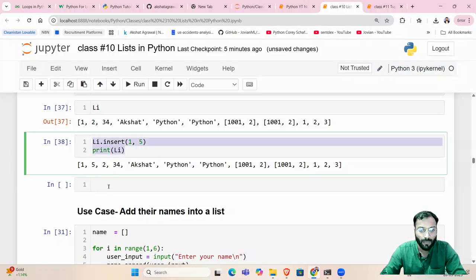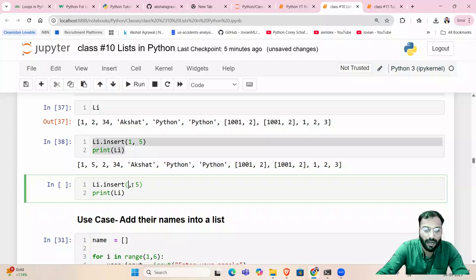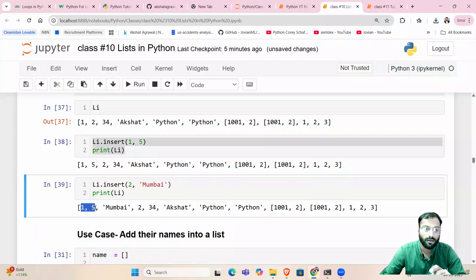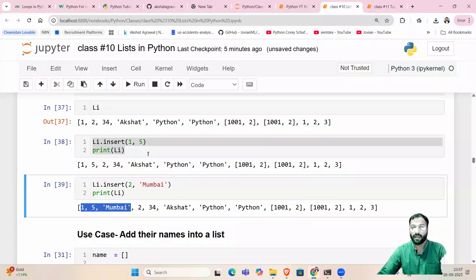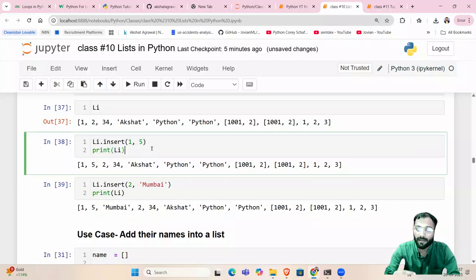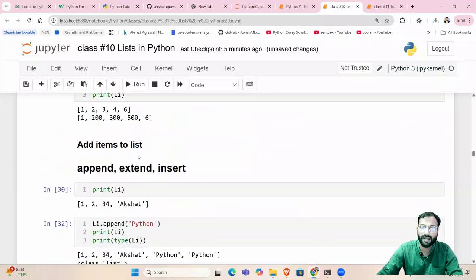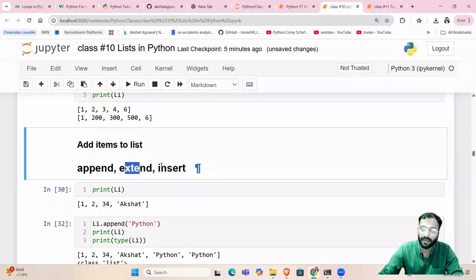Again, another example. If I want to add, let's say, Mumbai at the second index, you see, Mumbai is added at the second index: 0, 1, 2. And just focus on one thing. The second index element is not replaced. It is just shifted. See, 2, 3, 4 is still there, but just shifted once. So this is about the insert function. So there are 3 methods to add any item to the list: append, extend, and insert.